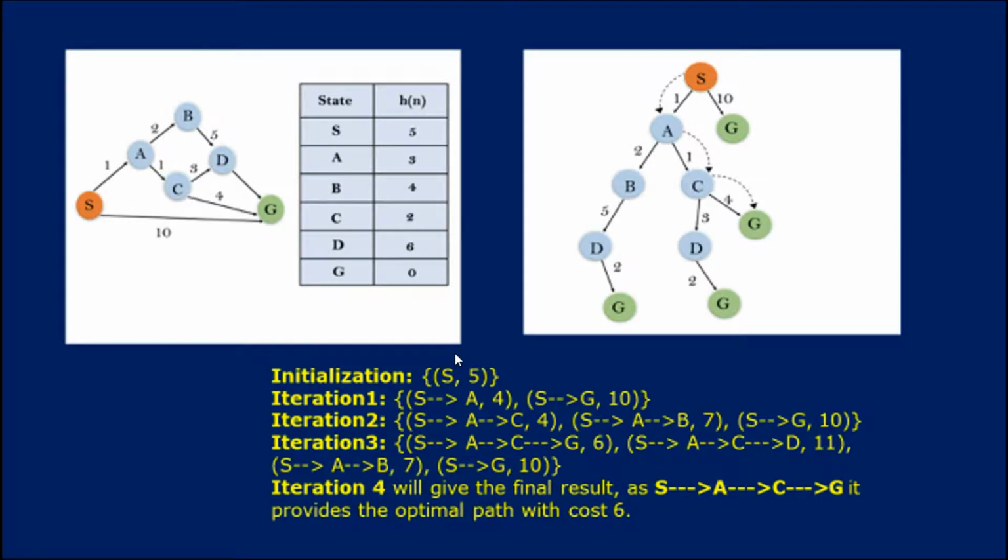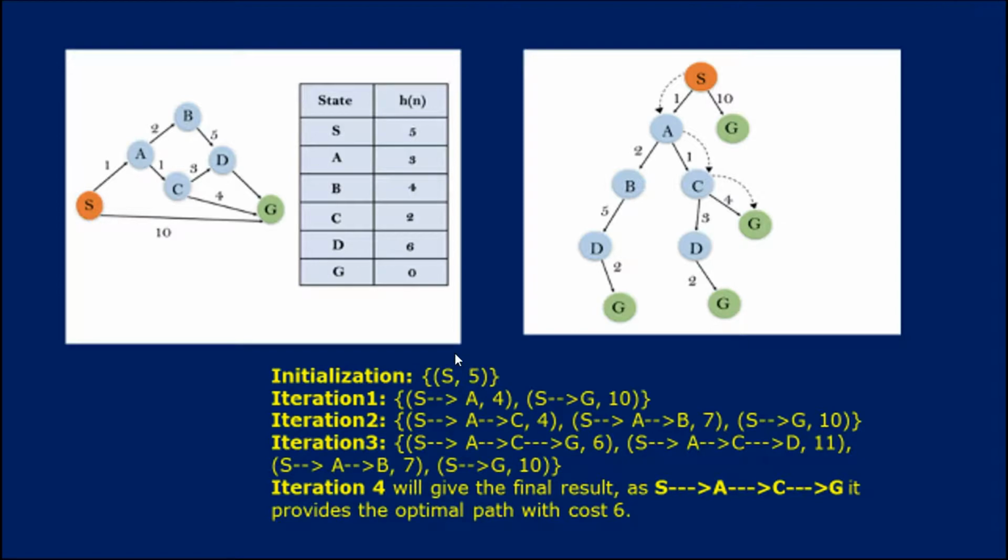By traversing S to A, we get a g of n of 4. S to A, we are getting the value 4, while traversing S to G, we are getting 10. Taking S to A, how do we get 4?